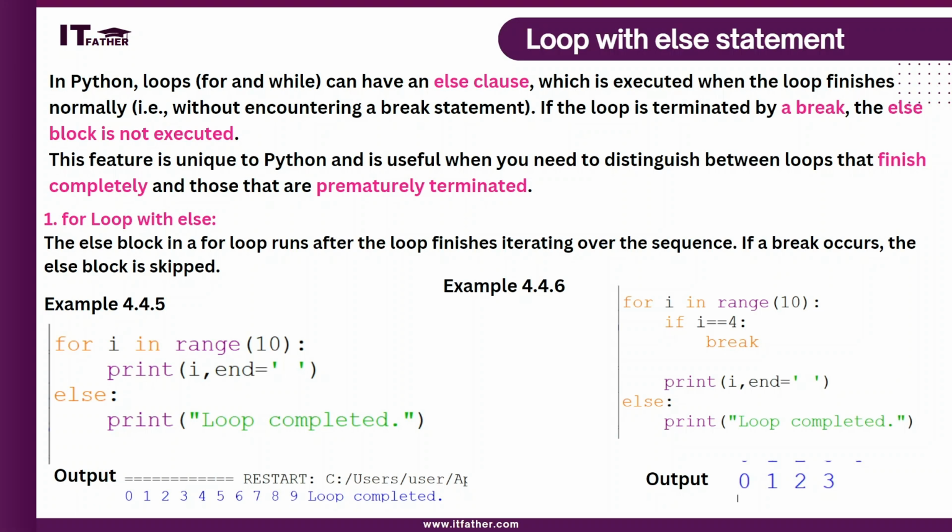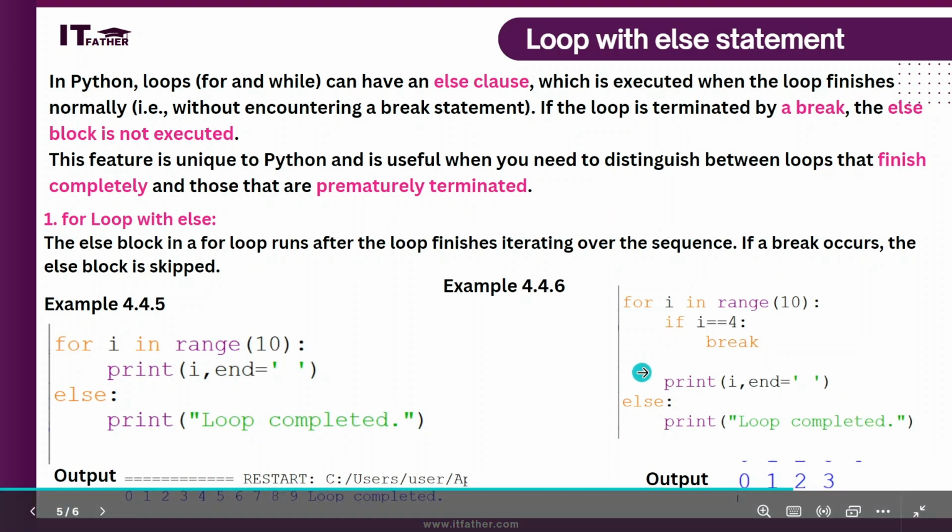This is a very important point, and a very important part of Python programming. This feature is unique in Python and very useful when you need to distinguish between loops that finish completely and those that are prematurely terminated. It means if the loop is terminated before completing its process, then else will not be executed, and if the loop is completed properly, then else will be executed.